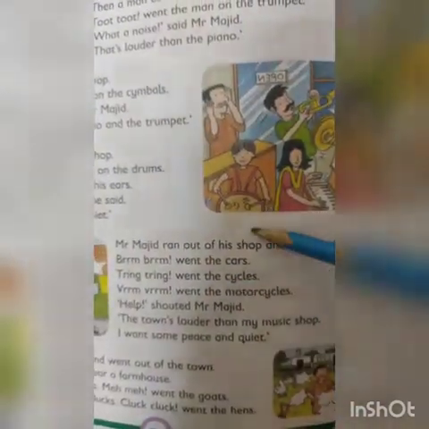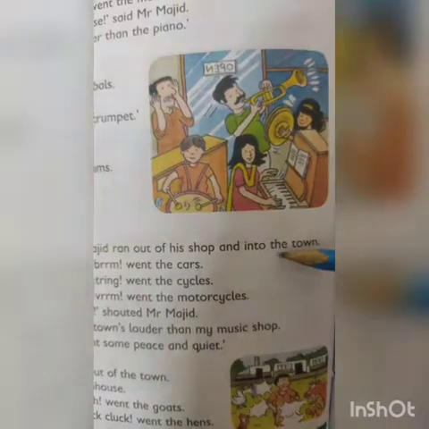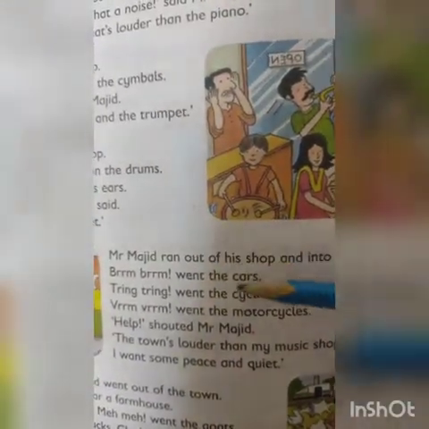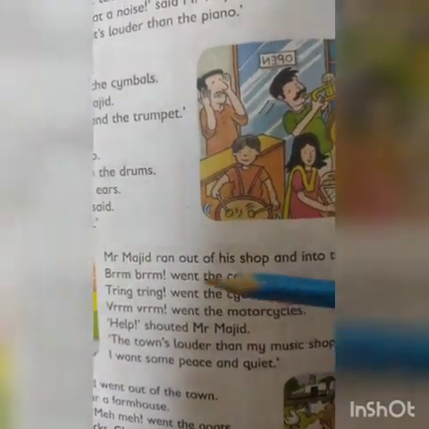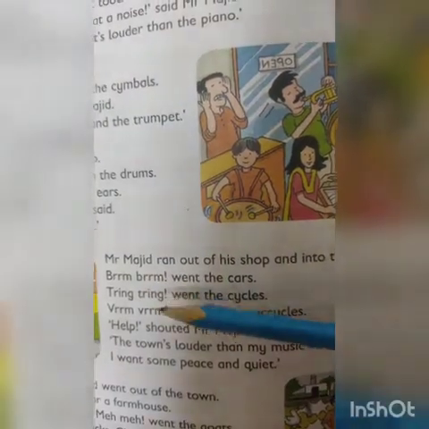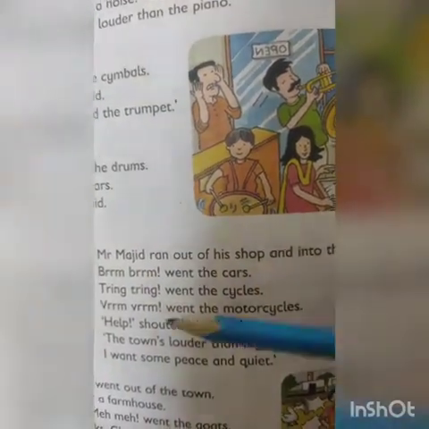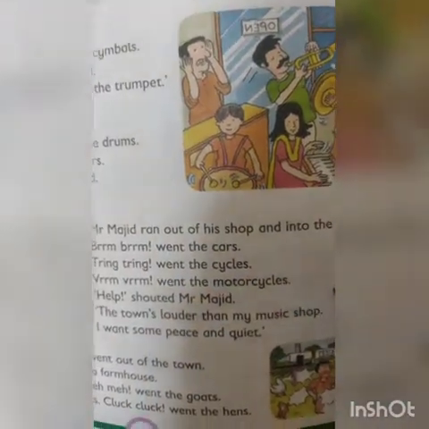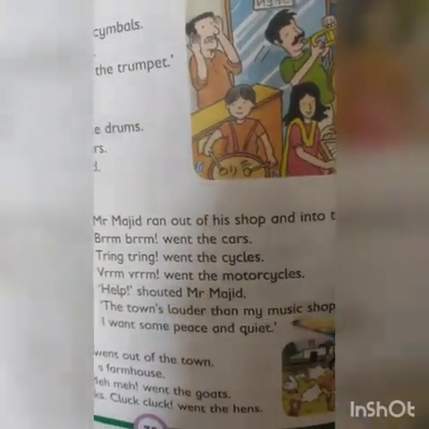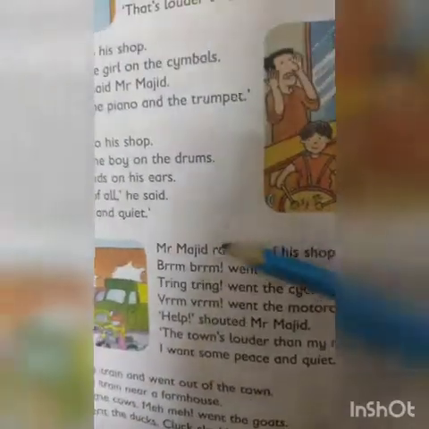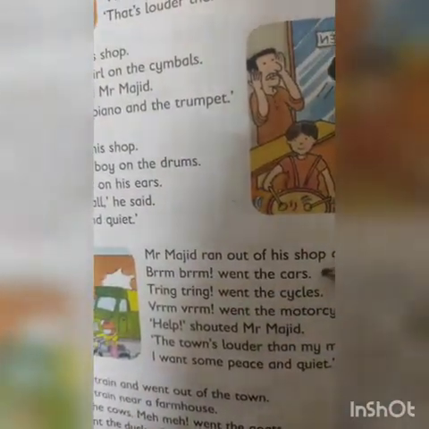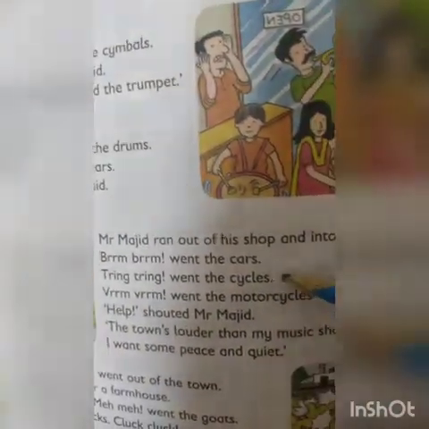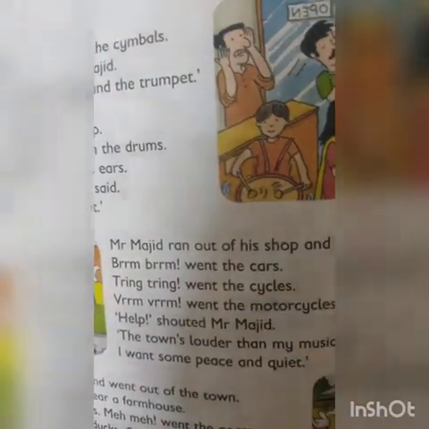Mr. Majid ran out of his shop and into the town. Brum, brum went the car. Tring, tring went the cycle. Brum, brum went the motorcycle. Help, shouted Mr. Majid. The town's louder than my music shop. I want some peace and quiet. He doesn't like the voices of cars, cycles, and motorcycles, and he wants some peace.